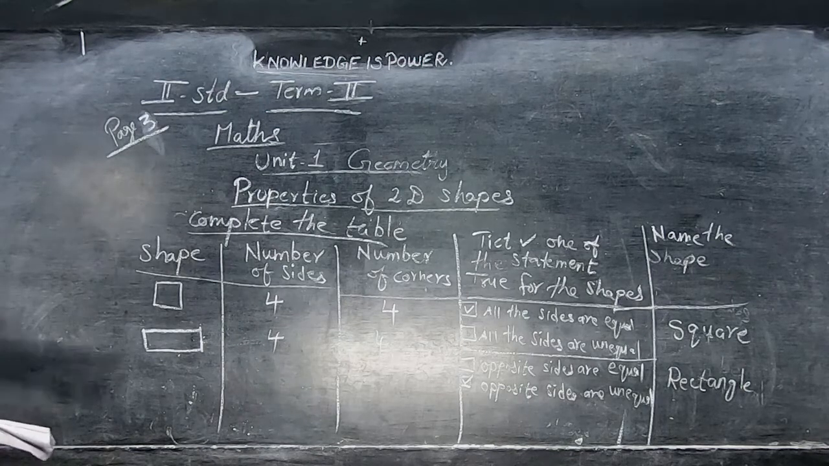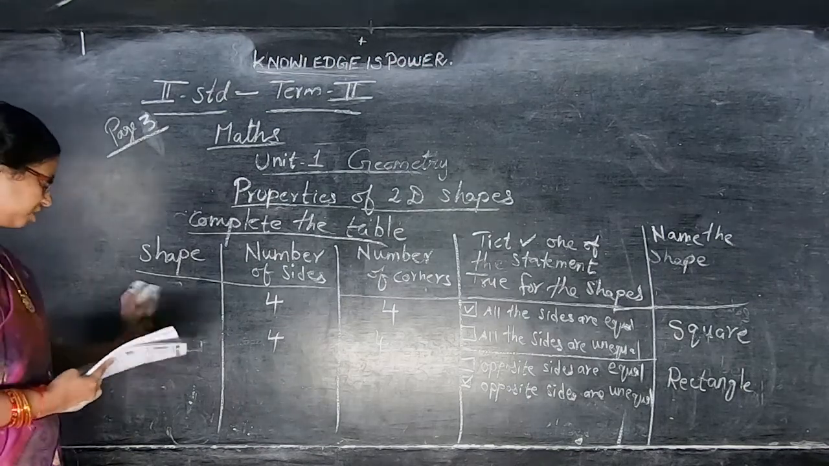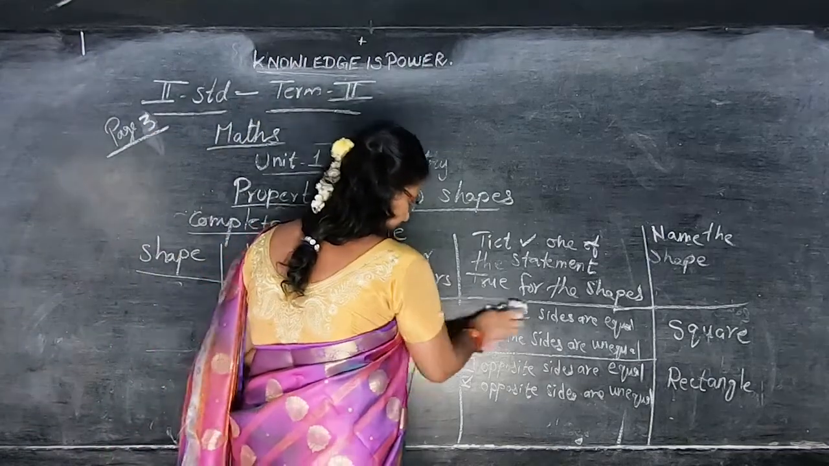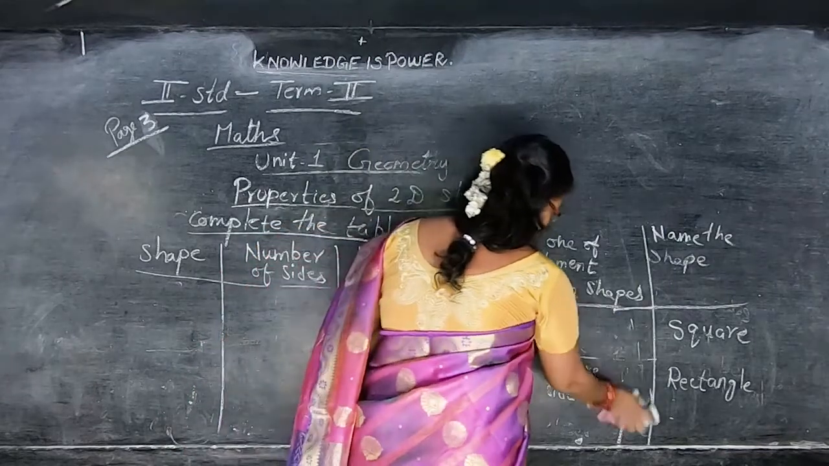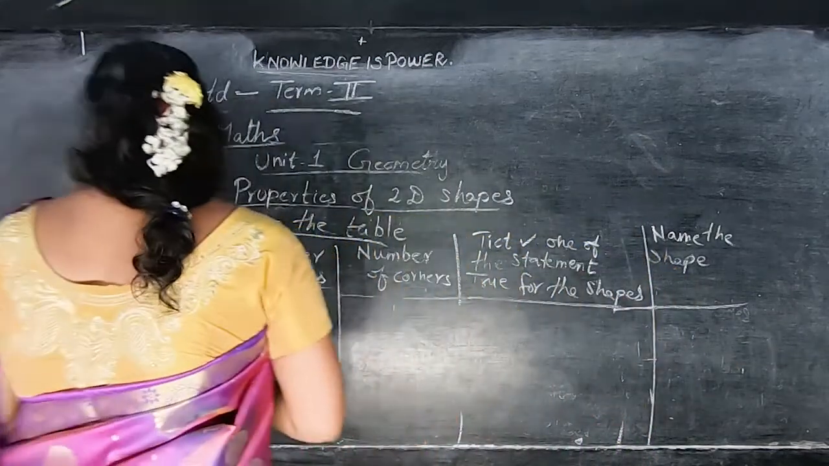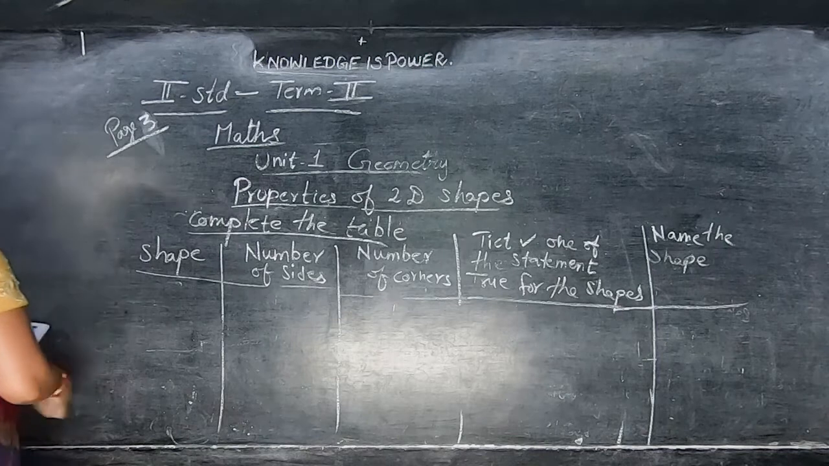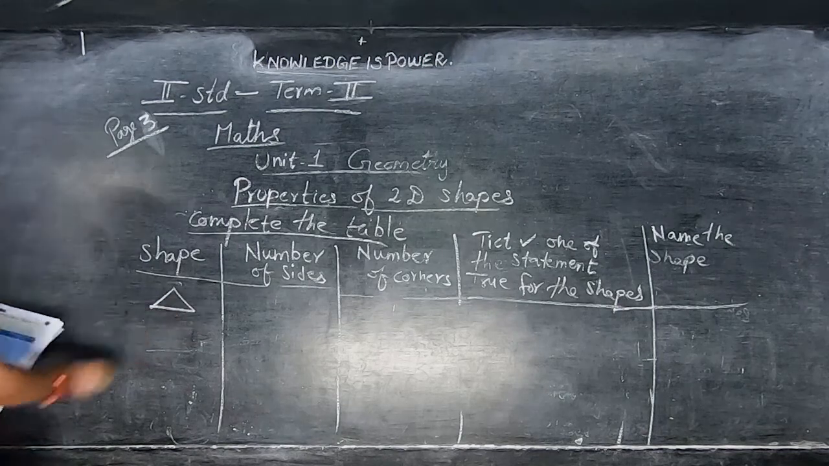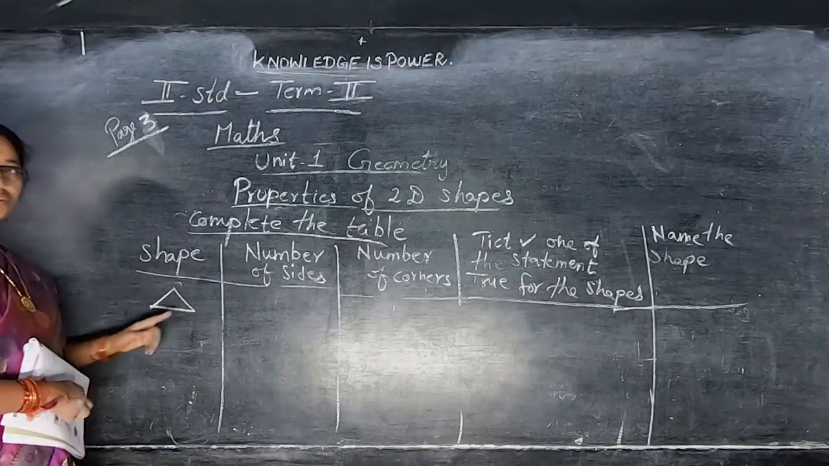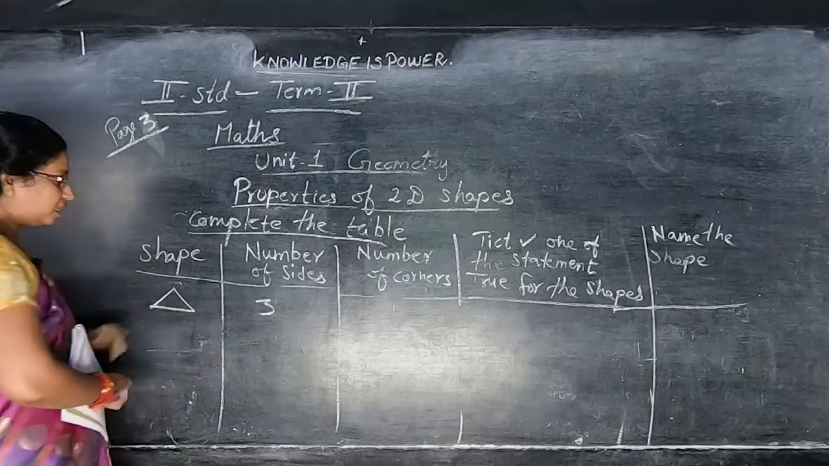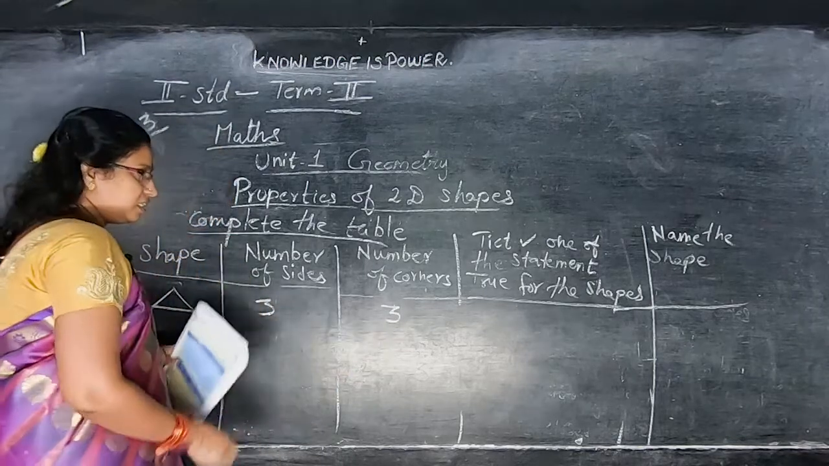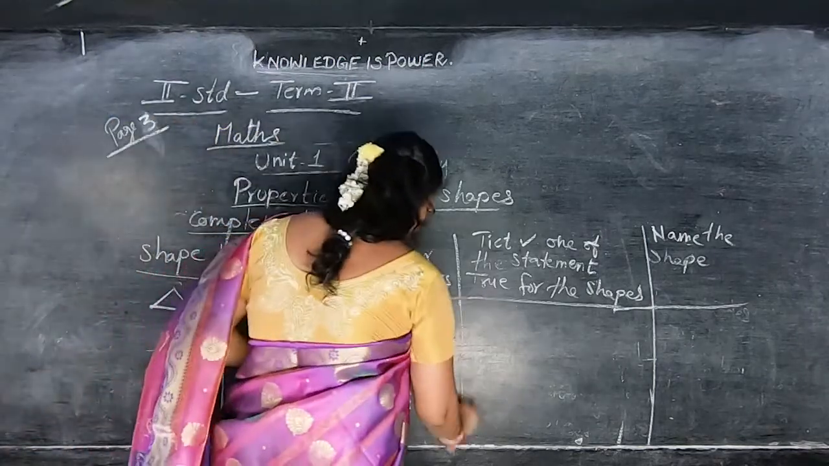Finished, children? Otherwise, take your notebook and note it down. Okay. Next, we are going to see what is the name of the shape, children? Triangle. How many sides? 1, 2, 3 sides. Okay. How many corners? 1, 2, 3 corners. Okay. The statement. What statement will come?